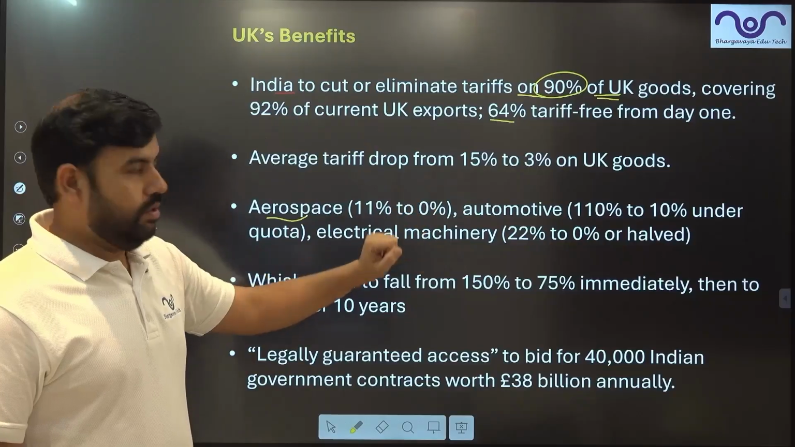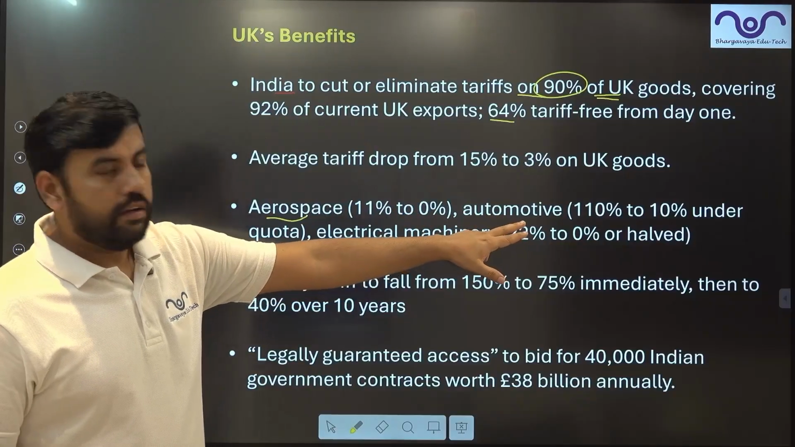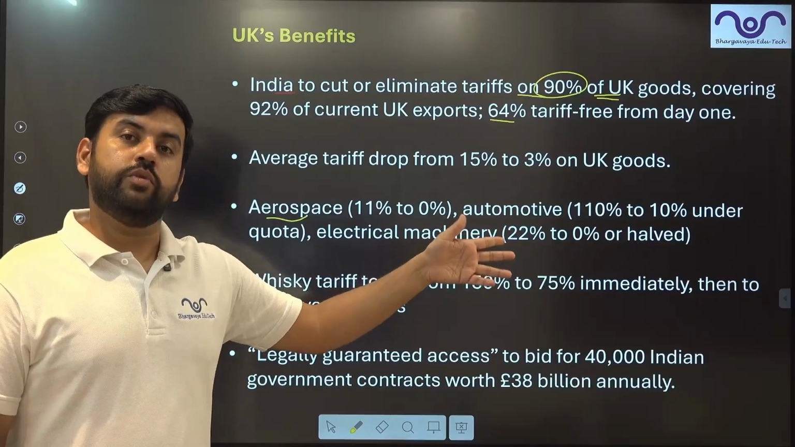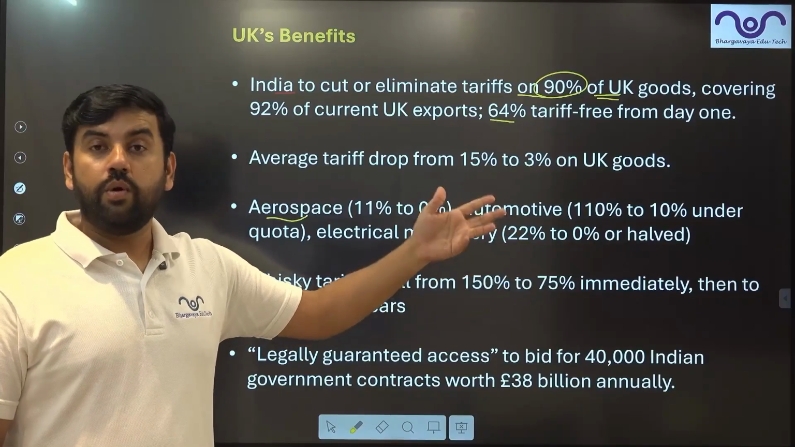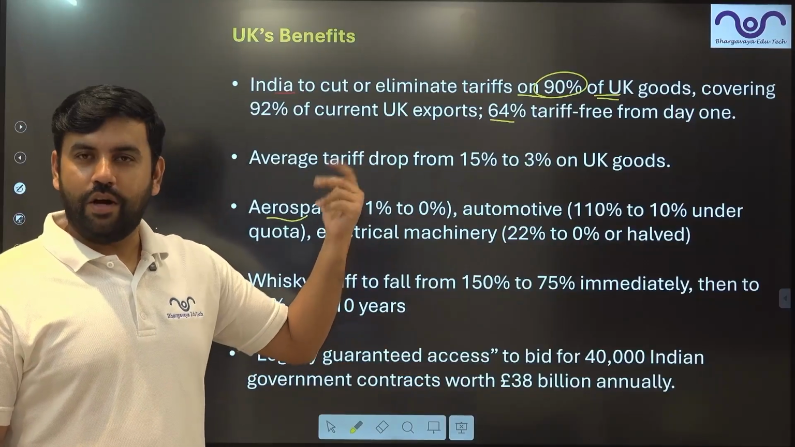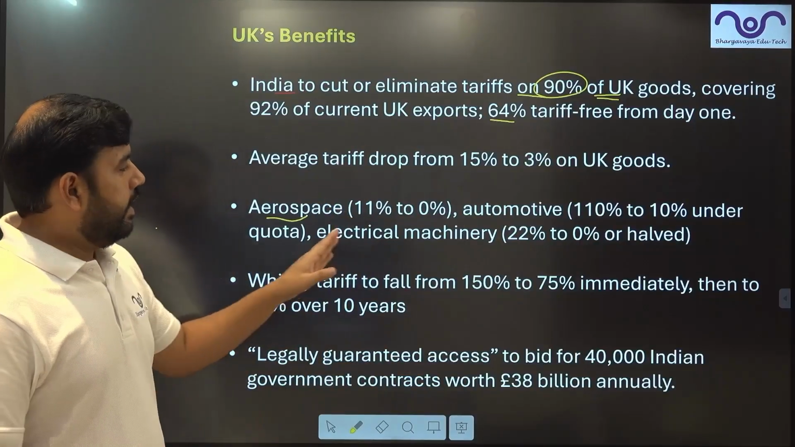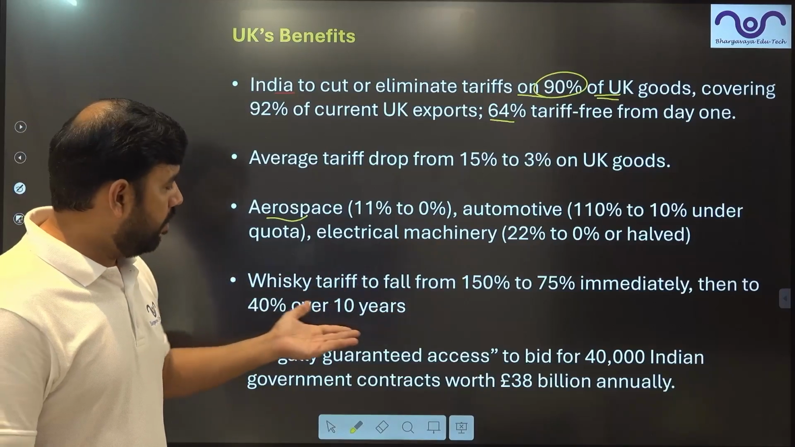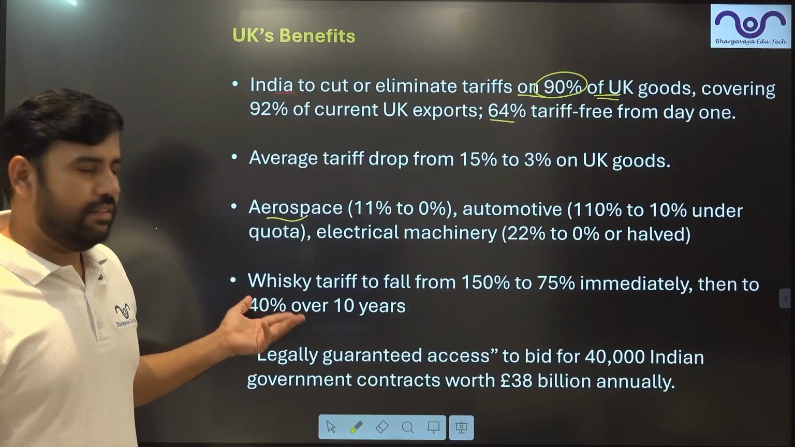Aerospace 11 to 0. Automotive 110 to 10. So British cars like Range Rover, Land Rover, Jaguar and others are now going to be a little bit cheaper in India, right? But the government of India knows how to tax. Electric machineries and many other things will become cheaper in India. Whiskey tariff will go down to like 40% in the next 10 years.